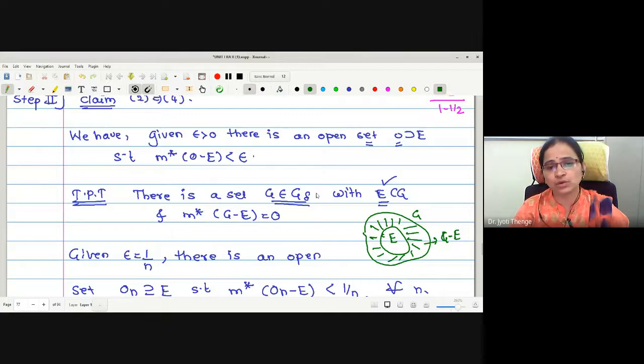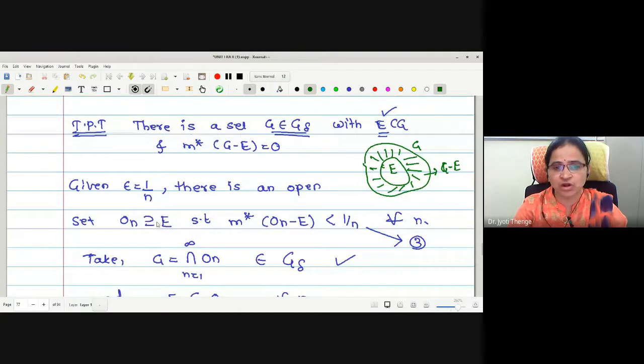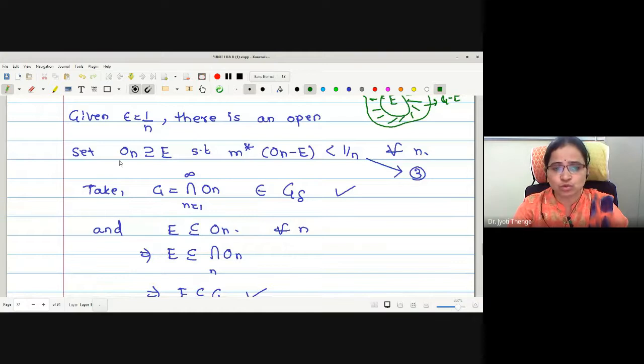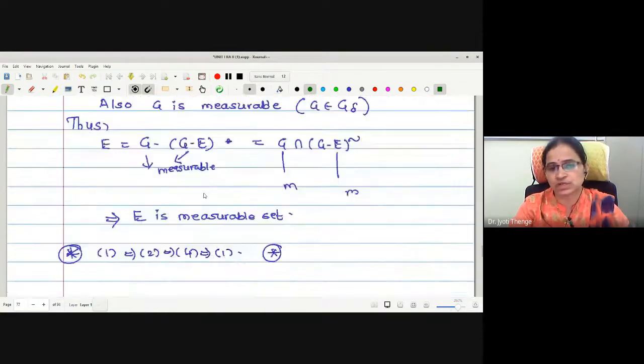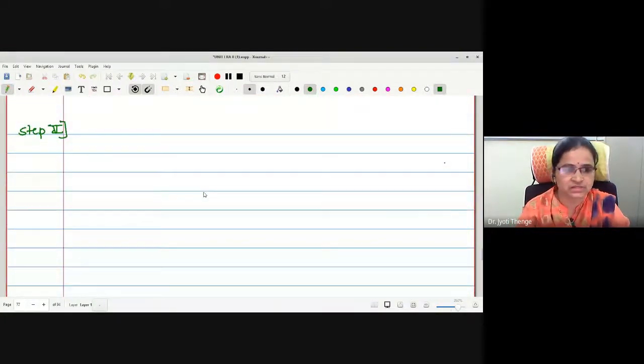But we know G delta is a countable intersection of open sets. Therefore, what we have done is we have taken a particular value of epsilon in terms of n. For this, we have the existence of open sets On, and then we took the countable intersection of those On's and proved the result. In the same way we are going to do this. Now while proving 3 implies 5, this is clear.